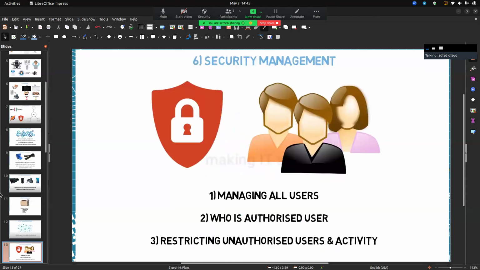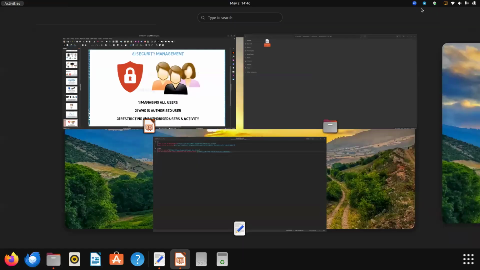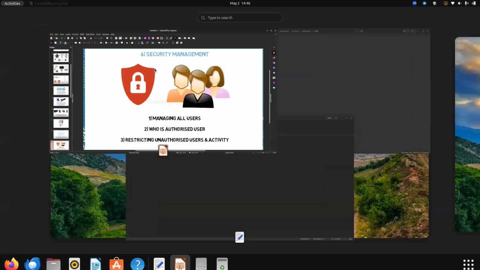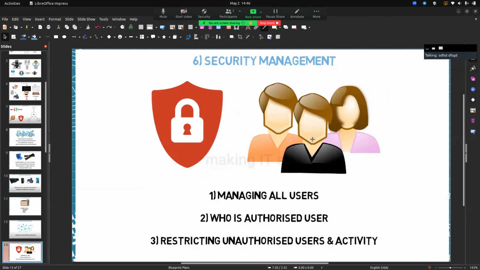And security management. We know this is an operating system, and this is my operating system. This is Ubuntu, and Ubuntu is very convenient for developers. Here you can see, if you want to restart or lock this computer, the operating system asks you for the password of the user.